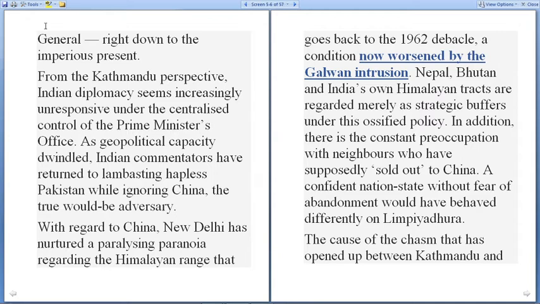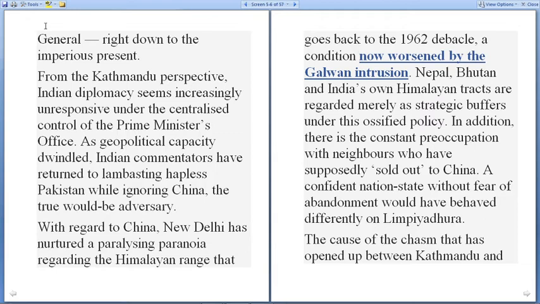With regard to China, New Delhi has nurtured a paralyzing paranoia regarding the Himalayan range that goes back to the 1962 debacle, and the condition is now worsened by the Galwan intrusion. Nepal, Bhutan and India's own Himalayan tracts are regarded merely as strategic buffers under this ossified policy. In addition, there is a constant preoccupation with neighbors who have supposedly sold out to China.